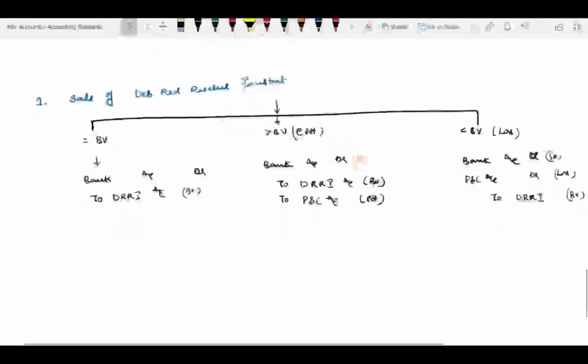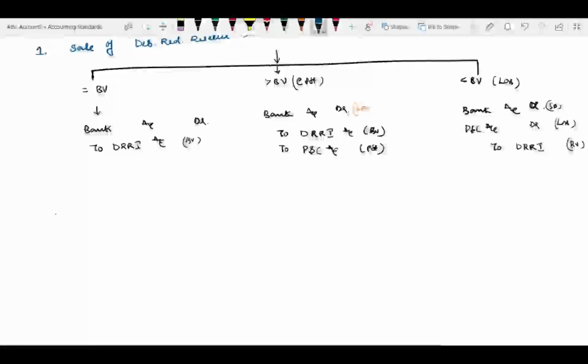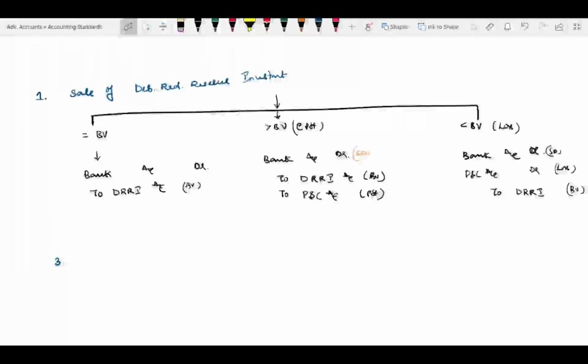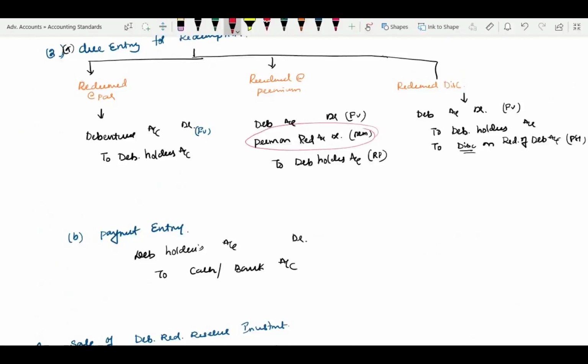Next, my dear friends, let us go to entry number 3. Now look, the DRR investment account is closed. Before we go for redemption, we sold it and realized the cash. That's over. Now only the DRR is there; what to do with that, let us think later. Now on account of redemption, there might be either a premium on redemption, or a discount on redemption. These are the two concepts, that is, profit or loss.